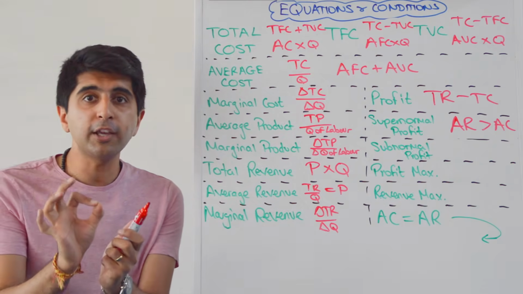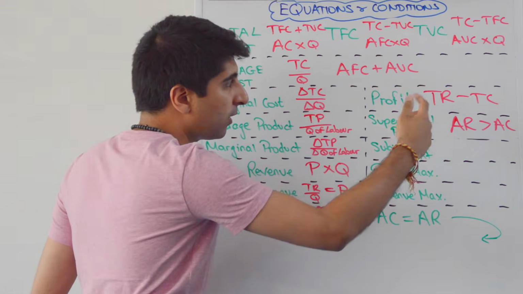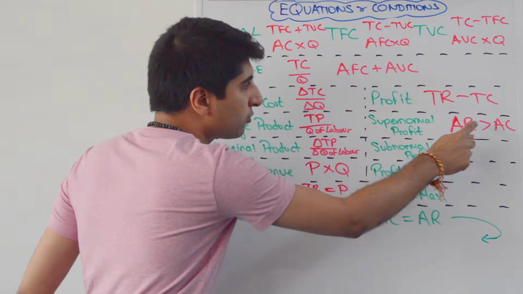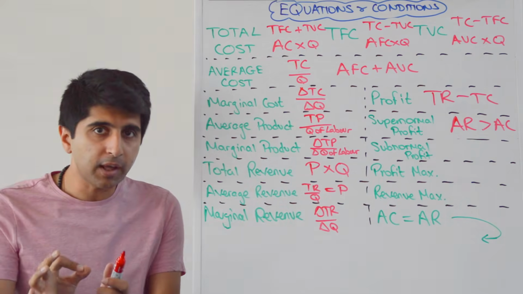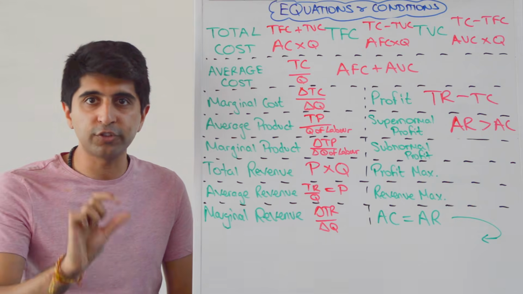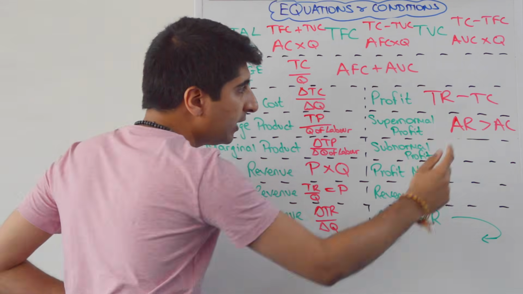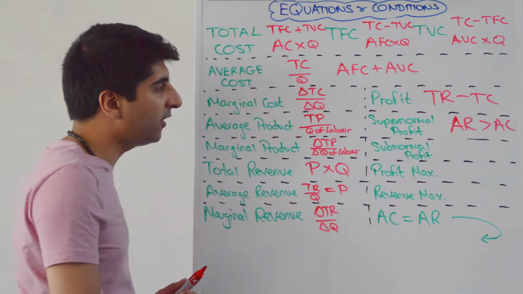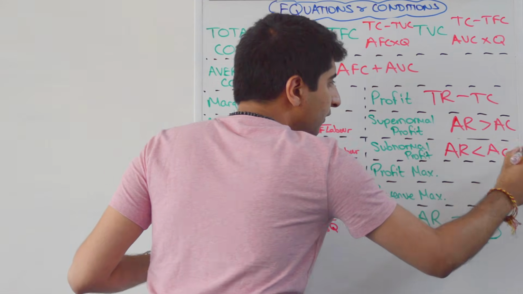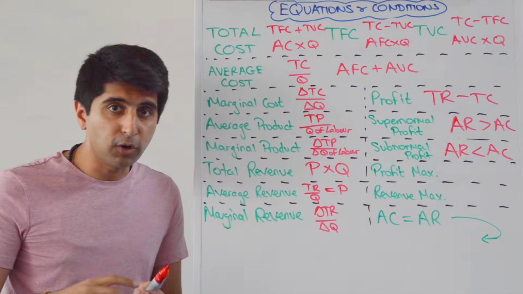Because when you draw your microeconomics diagrams, your business diagrams, chances are you won't have total revenue and total cost as curves on your diagram. You'll have average revenue and average cost. So at a given production point, if you want to know the level of profit being made, whether it's supernormal or subnormal, you compare average revenue and average cost. If AR is greater than AC, you've got supernormal profit, whereas if AR is less than AC, you've got subnormal profit there. Another name for subnormal profit is an economic loss.